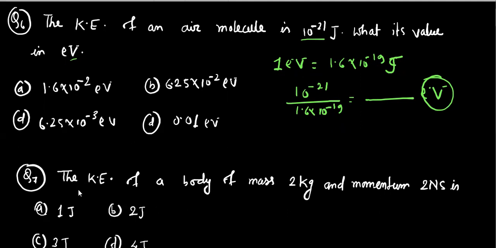In question number 7, it is given: the kinetic energy of a body of mass 2 kg and momentum 2 Newton second is.